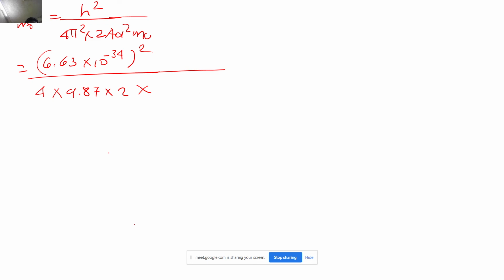This question is only valid for direct band gap, no? Let me think about it. Yeah, correct. So the figure that I have drawn is valid for the direct band gap. Now I will tell you what will happen for the indirect band gap.